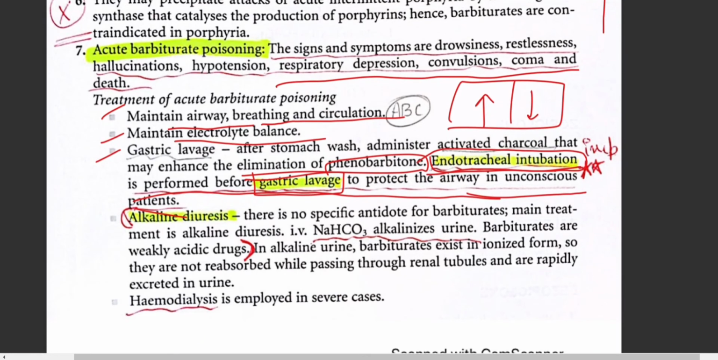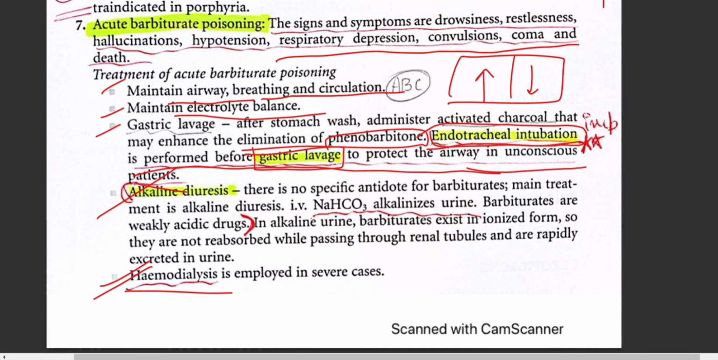You can also treat the patient with alkaline diuresis. We know that there is no specific antidote for barbiturates. So the second option, you can do the ABC thing. You can try to maintain the electrolyte balance. You can do the gastric lavage, endotracheal intubation. You can try doing the alkaline diuresis, where NaHCO3, sodium bicarbonate, alkalizes the urine. And you can also try to do hemodialysis in the severe condition.